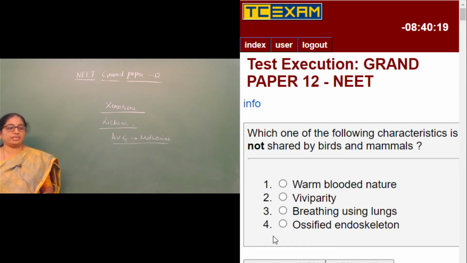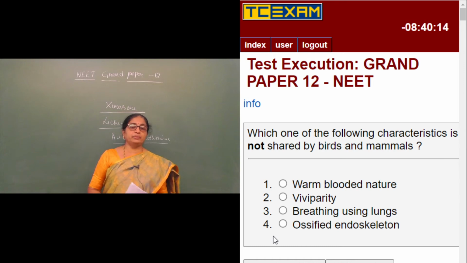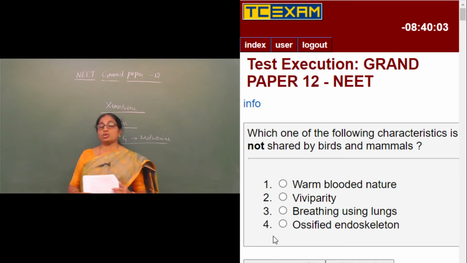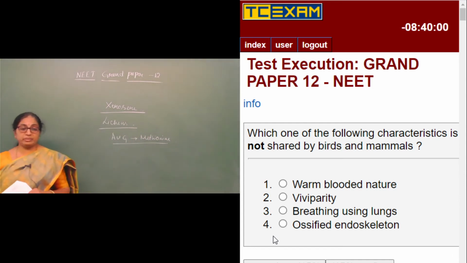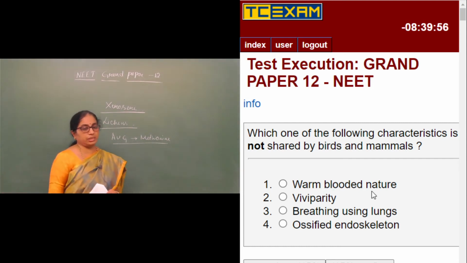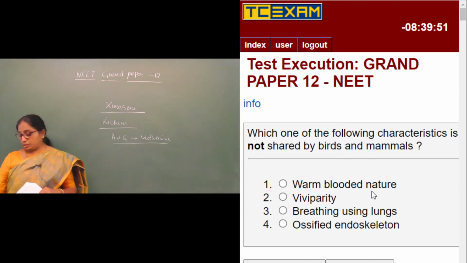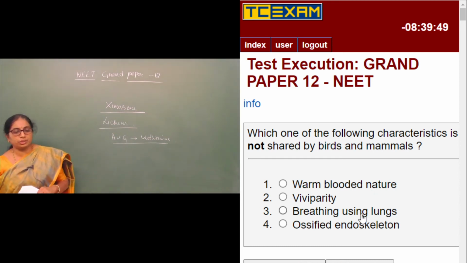Question number 159. Which one of the following characteristics is not shared by birds and mammals? We have some common characteristics of birds and mammals. Which are those characters that are not common to birds and mammals is the question. Both of them are warm-blooded in nature, which is absolutely right. Both of them are homeothermic, that is, their body temperature remains constant irrespective of the external temperature.